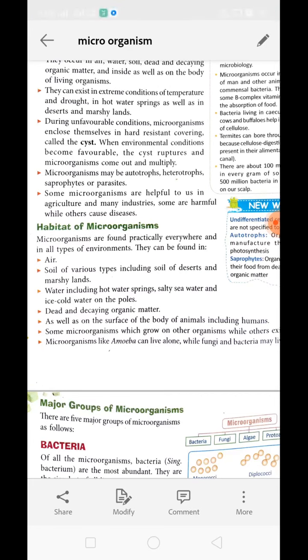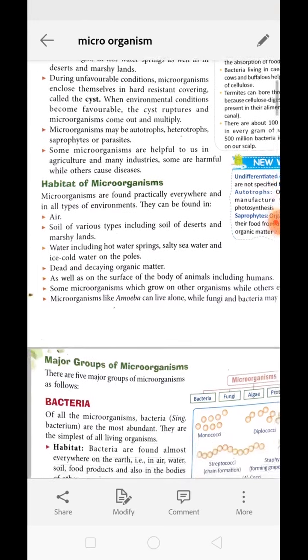Inside the cyst the microorganism stays until it meets favorable conditions. When it meets favorable conditions, the body of the microorganism starts to divide to produce many tiny little microorganisms, and then when it comes in contact with good climatic conditions, the cyst bursts open and many tiny little microorganisms come out.